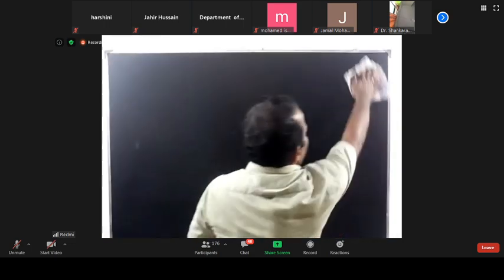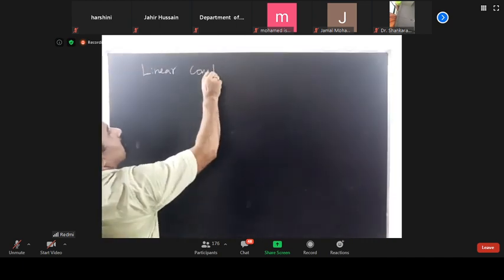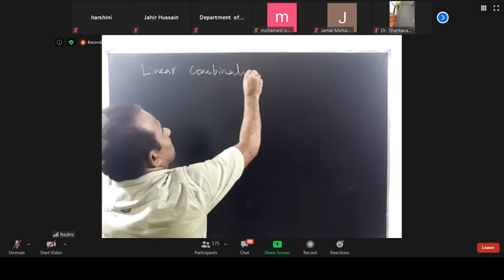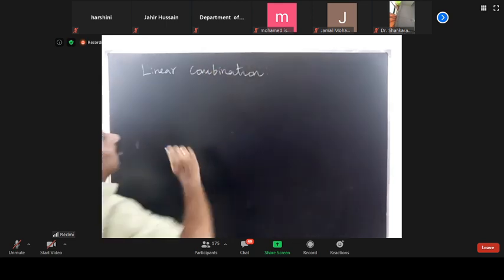Then I will move into the linear combination. That is most important. Linear combination.